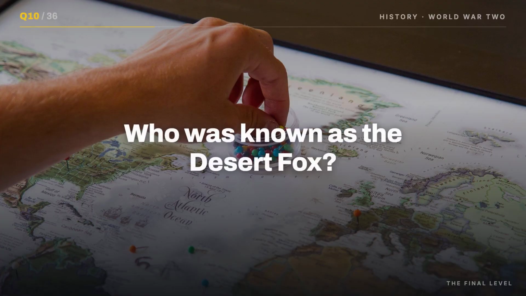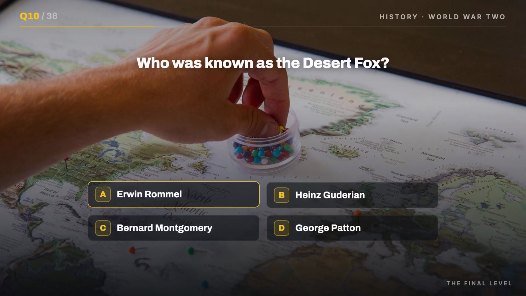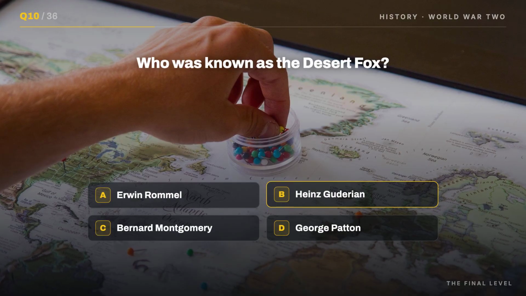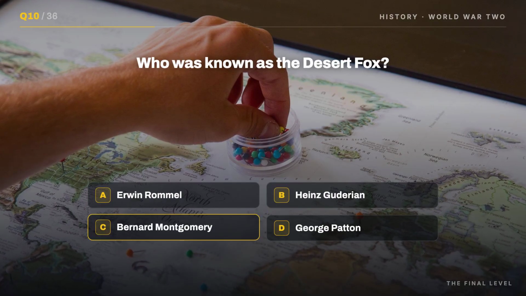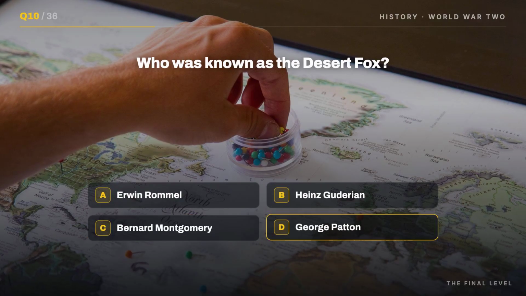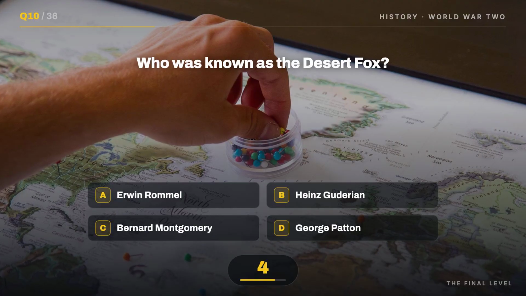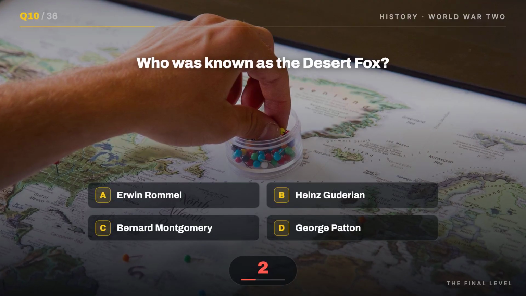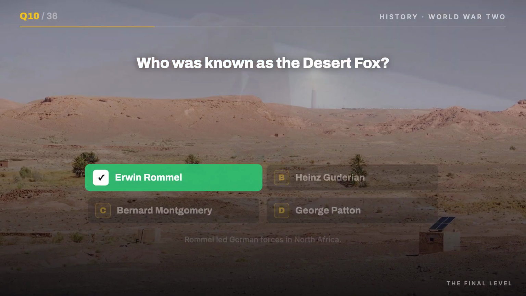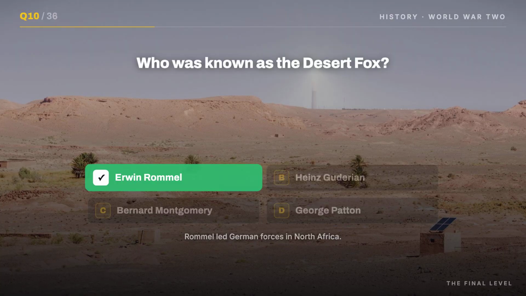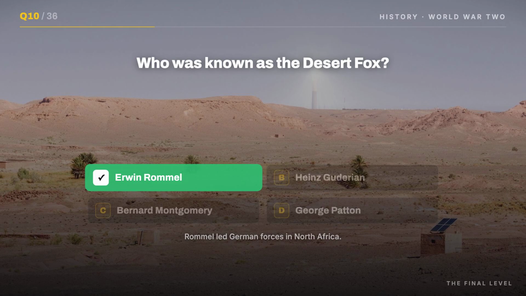Question 10. Who was known as the Desert Fox? Your options: A. Erwin Rommel, B. Heinz Guderian, C. Bernard Montgomery, D. George Patton. It's A. Erwin Rommel. Rommel led German forces in North Africa. That one fools almost everyone.